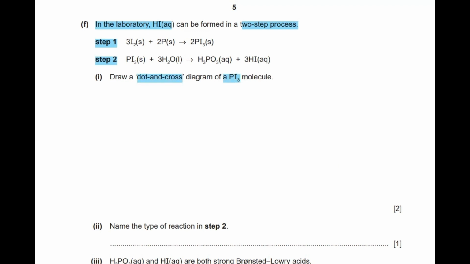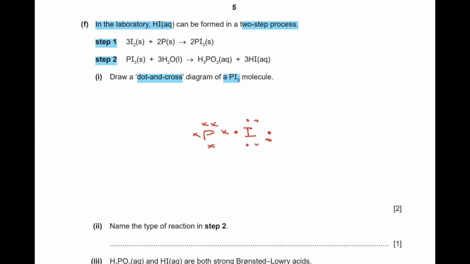We know that phosphorus is the central atom, and phosphorus belongs to group 5. It has 5 valence electrons. Iodine belongs to group 7, so it will have 7 valence electrons, right?